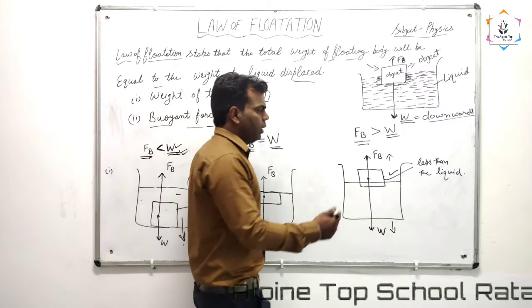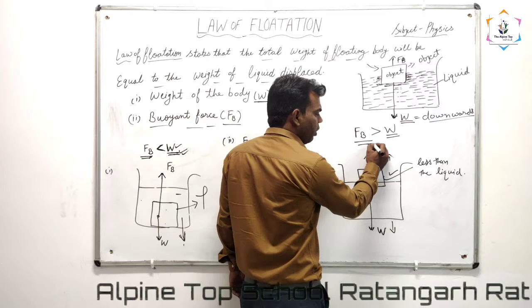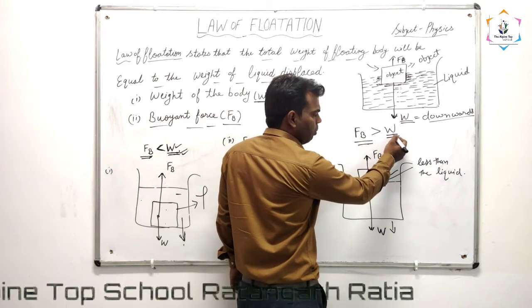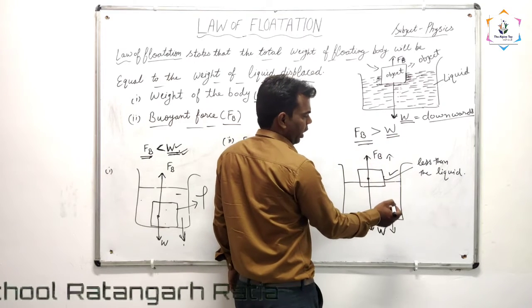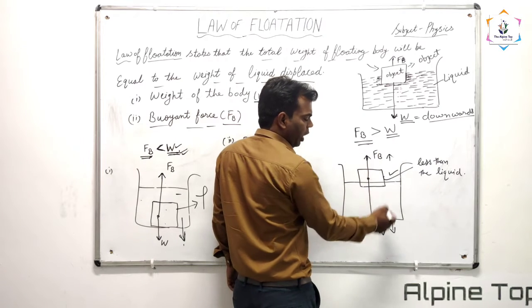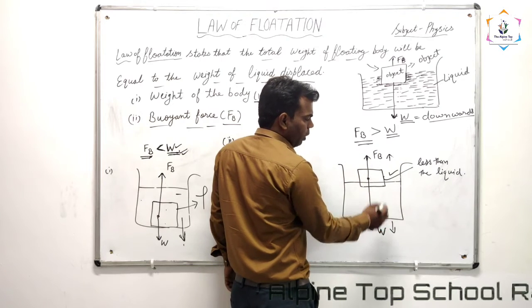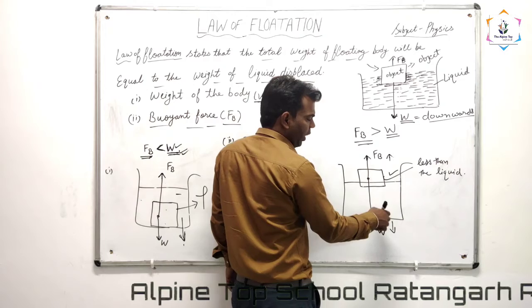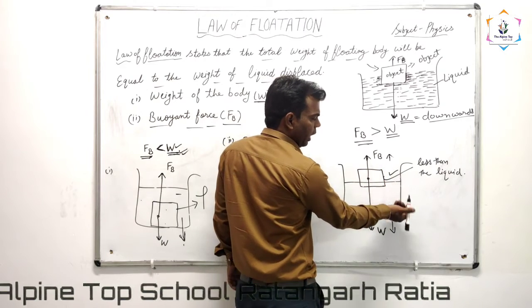In the third case, if the buoyant force of the liquid is more than the weight of the substance, okay? As we know, buoyant force is acting vertically upward and weight is acting vertically downward. Buoyant force is more than the weight, so the net force will be in the upward direction.